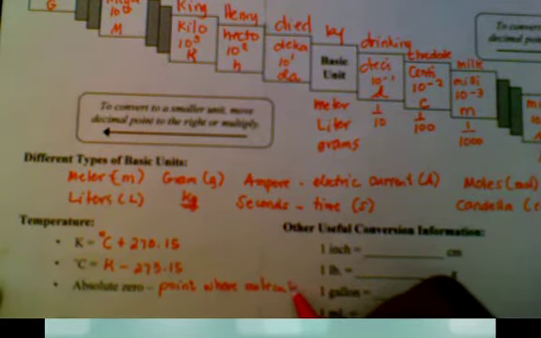So that's pretty simple. And then absolute zero is what we call 0 kelvins, and that is the point in temperature where molecular motion theoretically stops. I hope they can read my handwriting, so I'm trying to write really small.